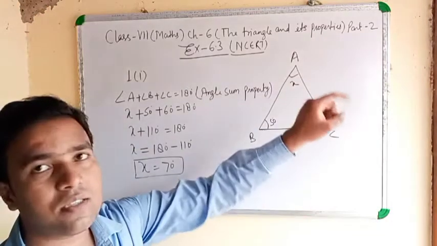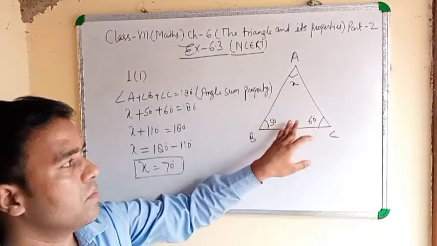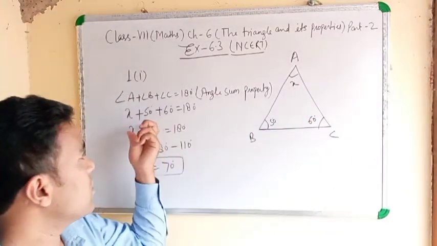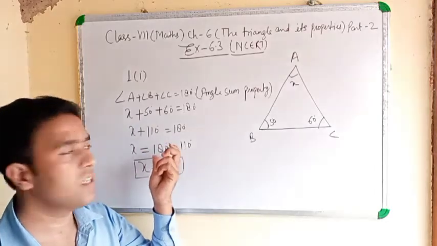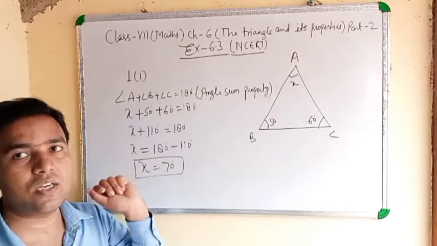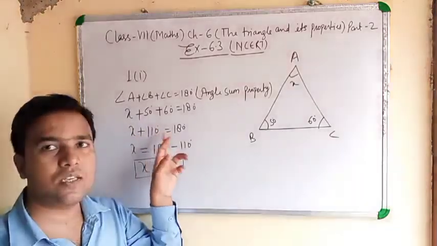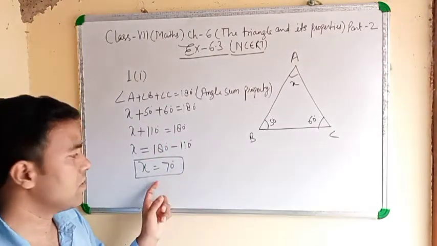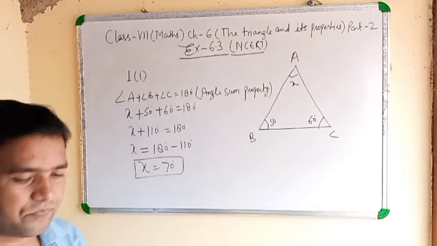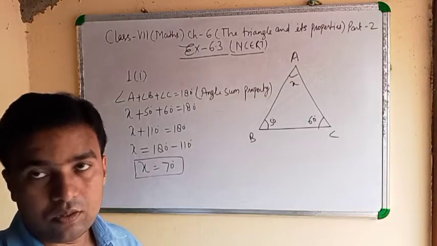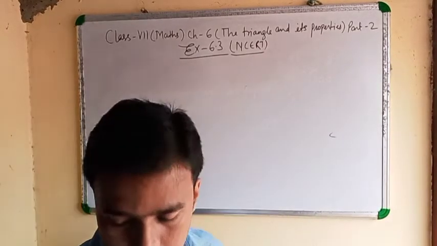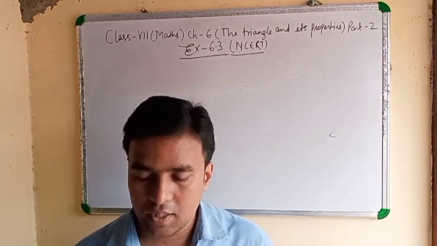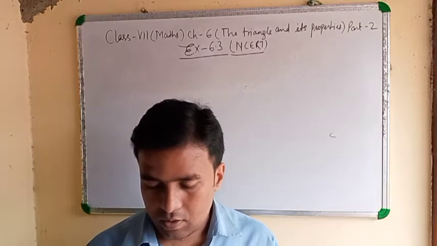Clear? Angle sum property means A plus B plus C equals 180. x plus 50 plus 60 equals 180. 60 plus 50 means 110. x plus 110 equals 180. x equals 180 minus 110. Then x equals 70 degrees. Note down. Second part you can do. x plus 90 plus 30 equals 180. Third one,